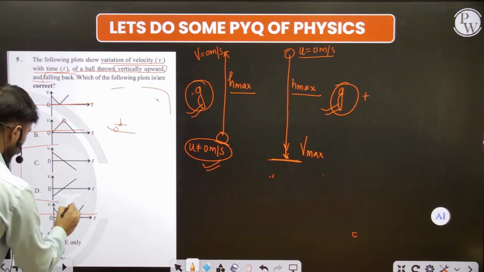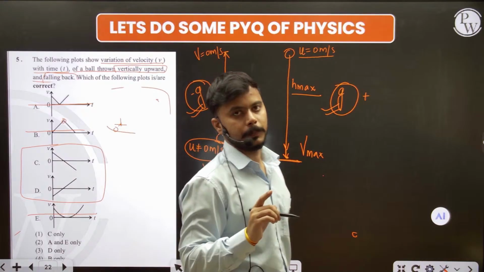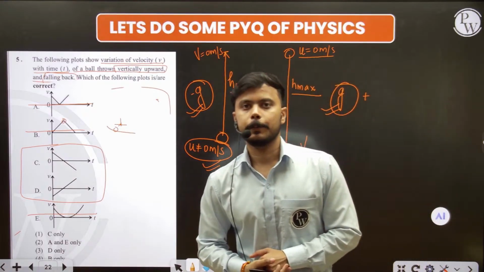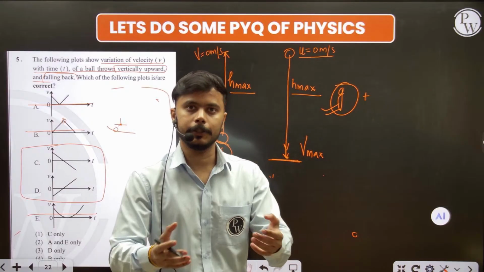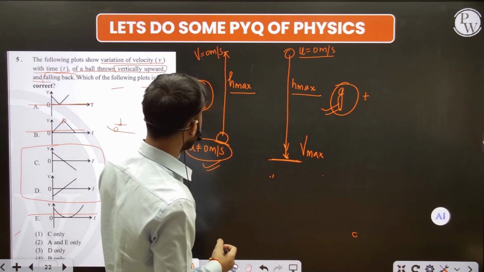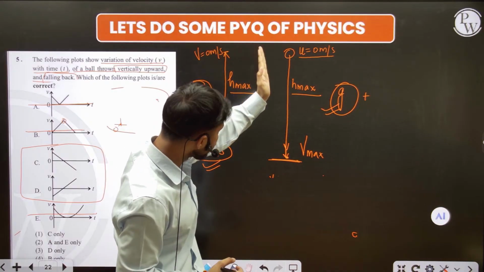Now we have the two answers. One thing is also that velocity is a vector quantity. If it is a vector quantity, it depends on the direction, it has a direction. If we see here, the object goes upward and here the object goes downward.